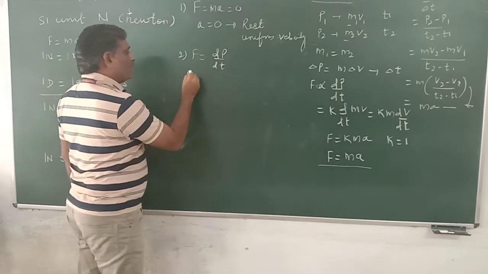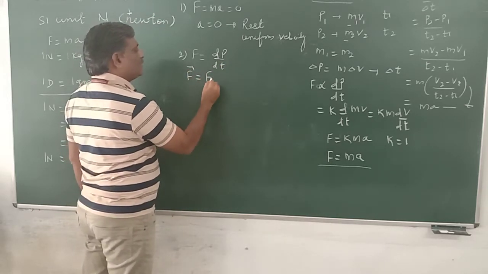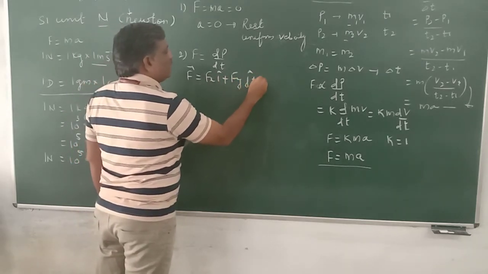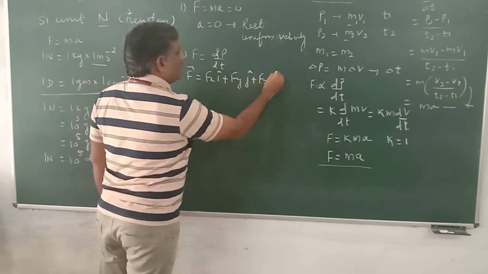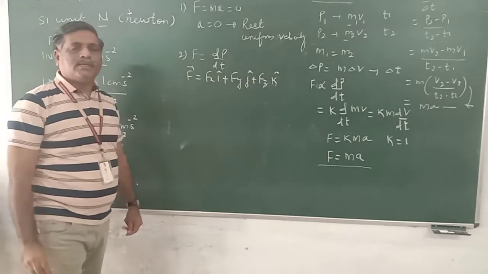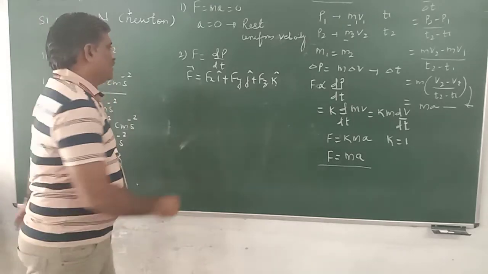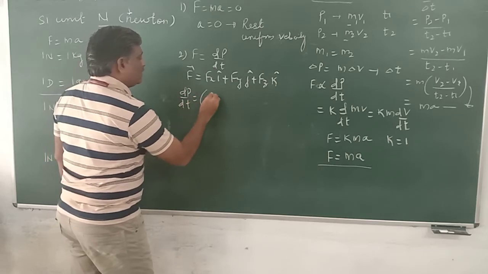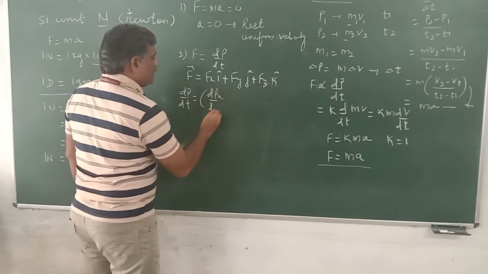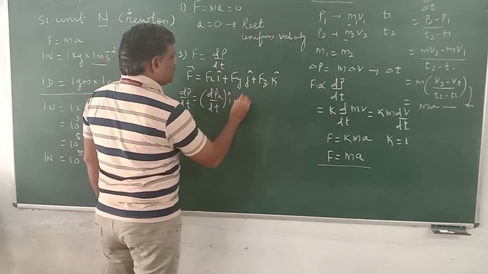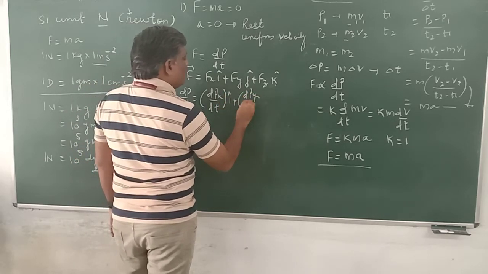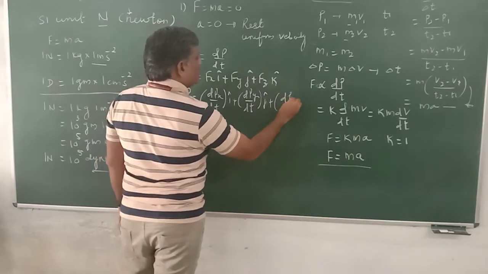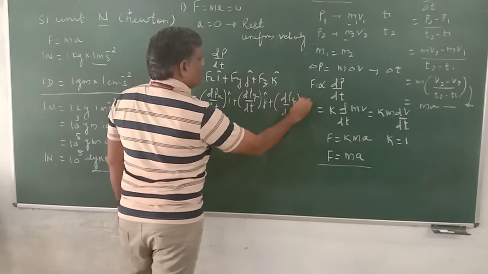Now, F we know, F is equal to Fx i plus Fy j plus Fz k, where i, j, k are unit vectors along x, y, z. Now dp by dt, we can write as dpx by dt i plus dpy by dt j plus dpz by dt k.